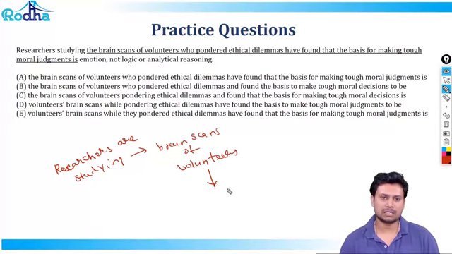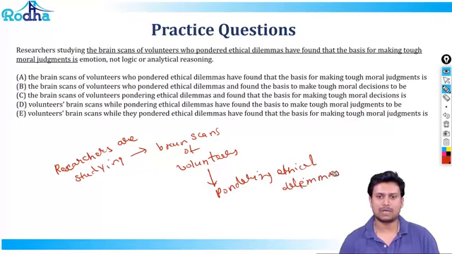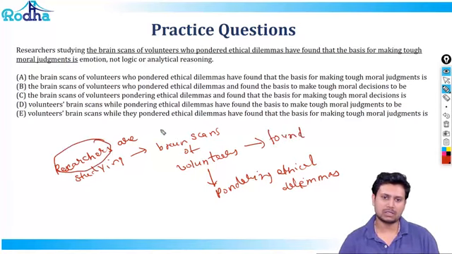And these volunteers are pondering, or have pondered over, ethical dilemmas. So basically, they have thought about ethical dilemmas. And after studying the brain scans, the researchers have found,